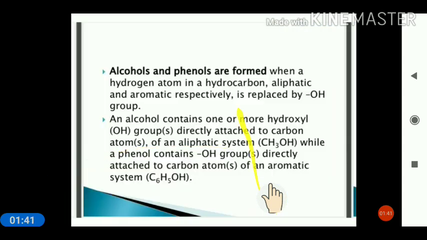Alcohols and phenols are formed when a hydrogen atom in a hydrocarbon is replaced by an OH group. So, if one hydrogen is replaced by an OH group, then it is monohydric. If two hydrogens are replaced, then dihydric. Three hydrogens replaced, trihydric and so on. So, alcohols generally contain the hydroxy group OH directly attached to a carbon atom.